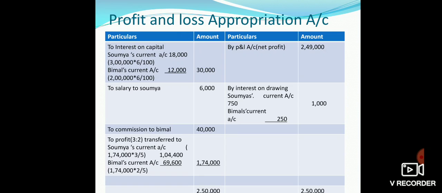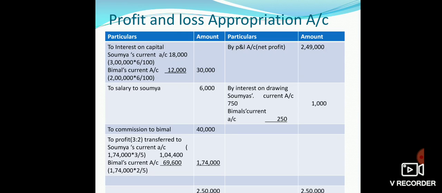And the salary which is given to Soumya at the rate of rupees 500 per month will come as rupees 6,000. Commission which is payable to Bimal, rupees 40,000, will also be shown on the debit side. The net profit as per profit and loss account of rupees 2,49,000 is given in the credit side of the profit and loss appropriation account.